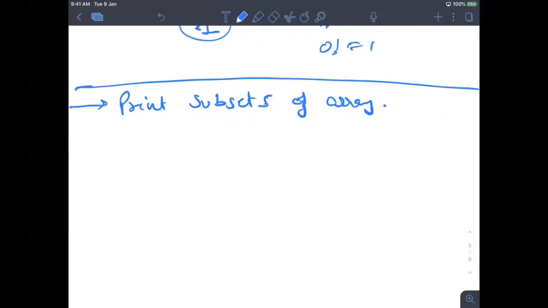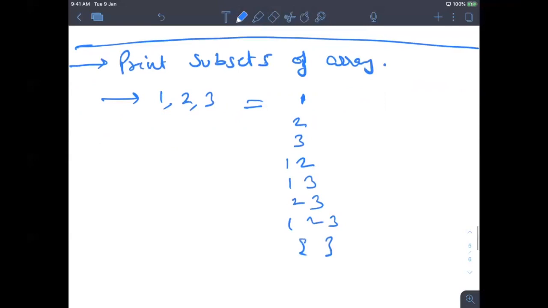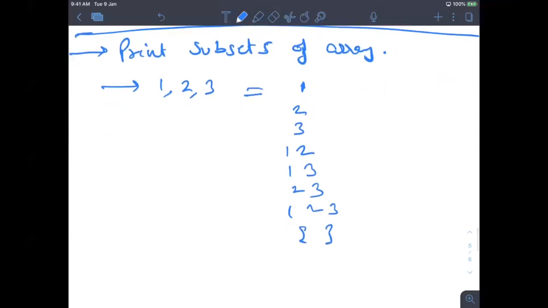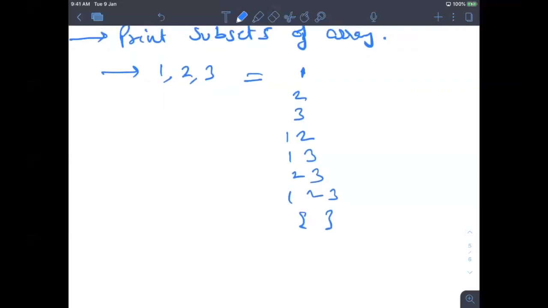Any subset. Like, give an example. Basically, you have something like 1, 2, 3 in maths. In 11th class, you have done it. A subset is where I have to choose something from this, but the order should not be changed. This is the perfect definition of subset. A subset can be 1, 2, 3; 1, 2; 1, 3; 2, 3; 1; 2; 3; and the empty set. So we can miss an element, but it needs to be ordered. Right. So don't think about any recursion yet. First, let's say you have to print all these numbers.